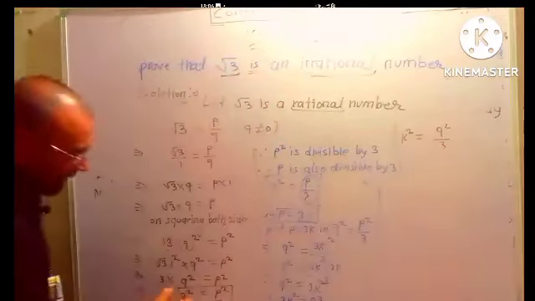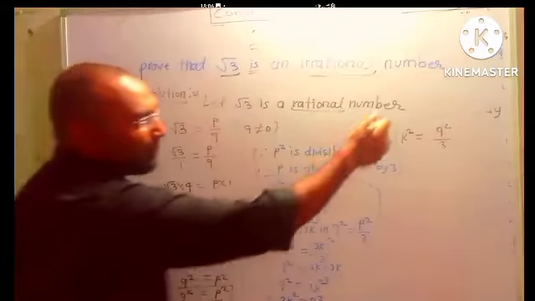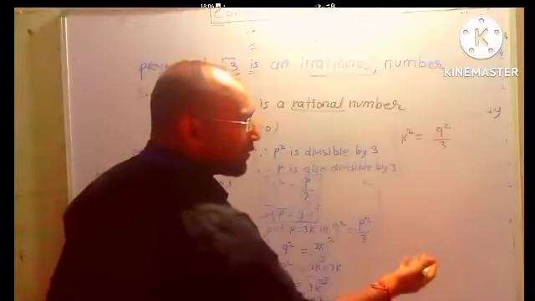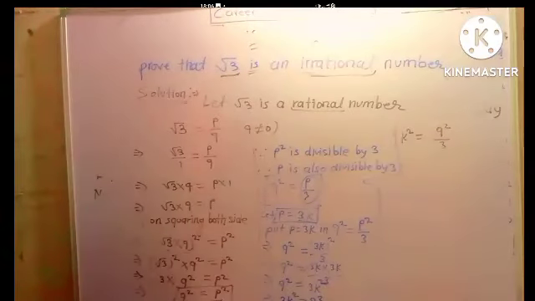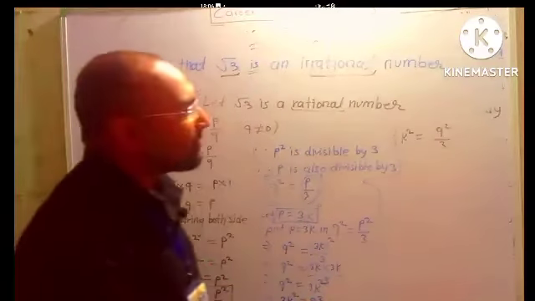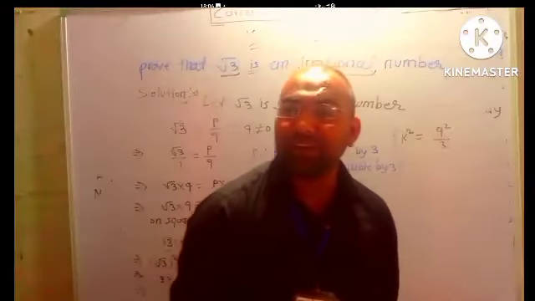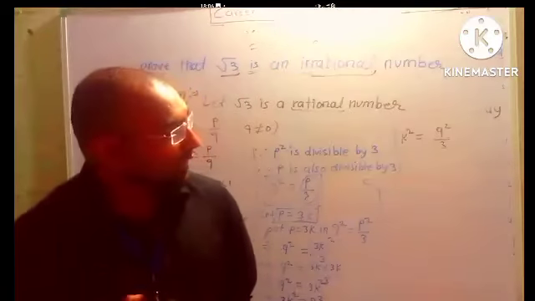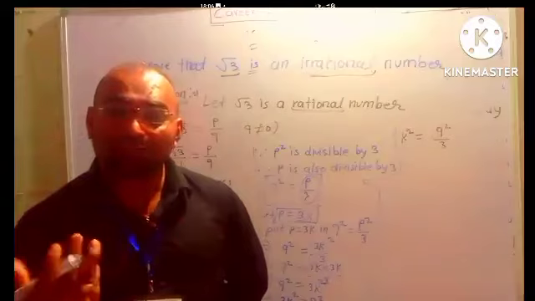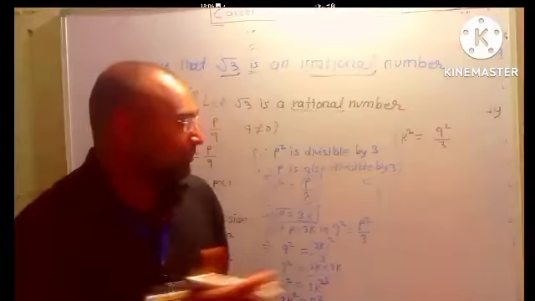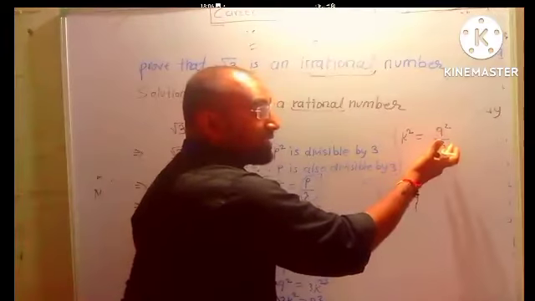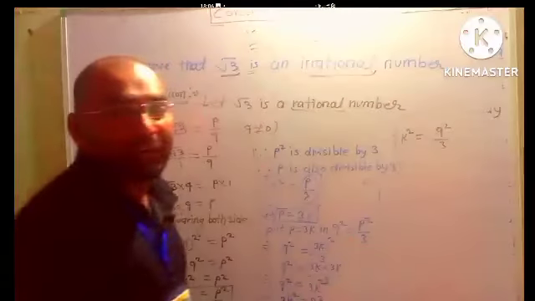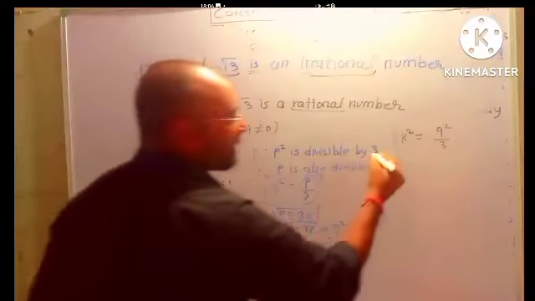Again same to same like this. If mango square is divided by 2, then mango will also be divided by 2. If Kushan square is divided by 9, then Kushan will also be divided by 9. So same condition here. If Q square is divided by 3, then Q will also be divided by 3. So write down the same line.